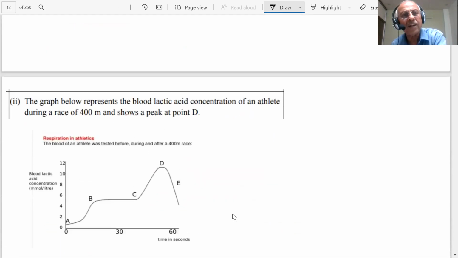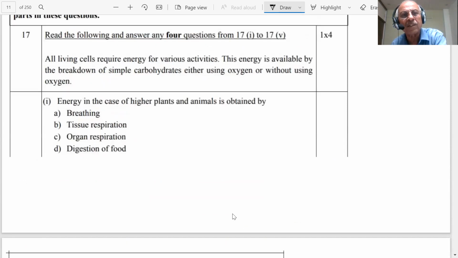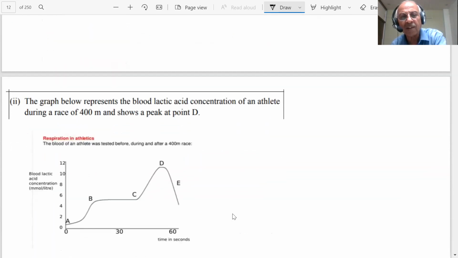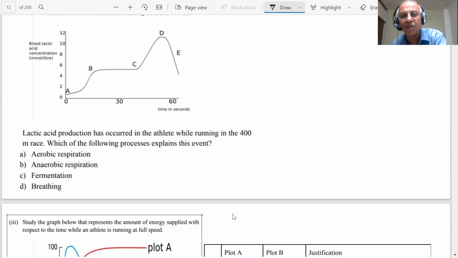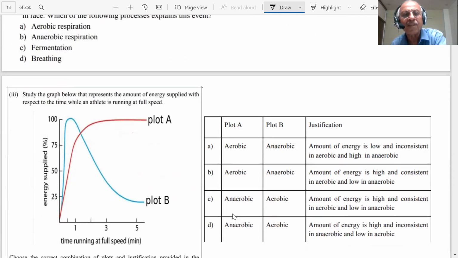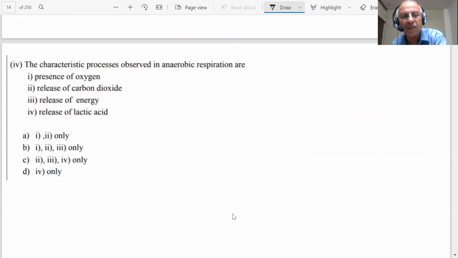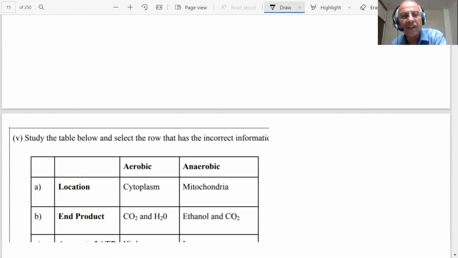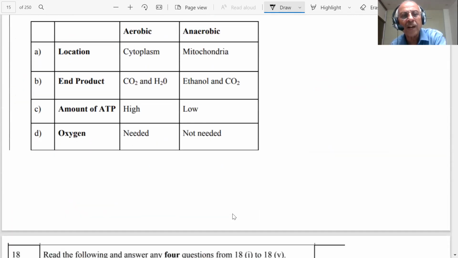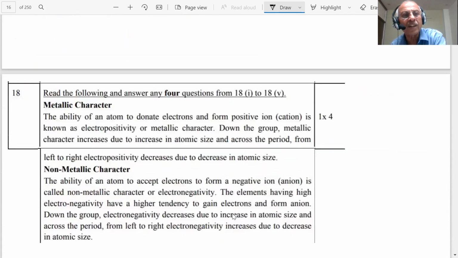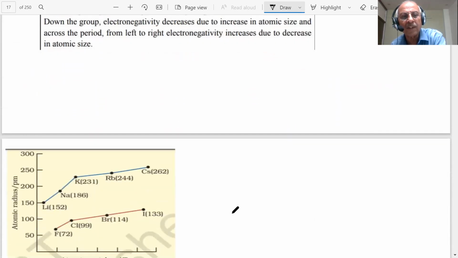As you can see, student, in this paper you are getting some tables, you are getting some graphs, and you should know how to handle such questions. If there is a graph, we should know what is the meaning of the graph. Questions are given on the basis of the graphs. So we have to answer the questions as per the information provided. As you can see, here is a table, students. So we are already aware of what type of questions come in table form.